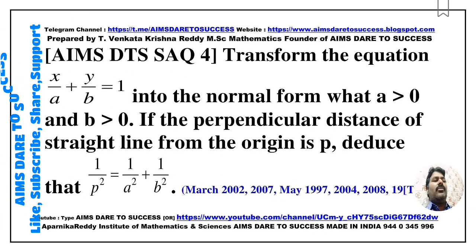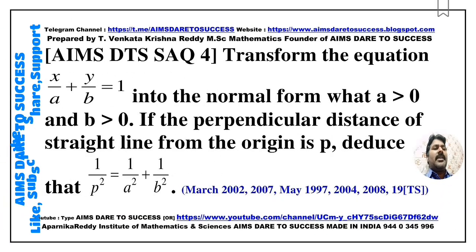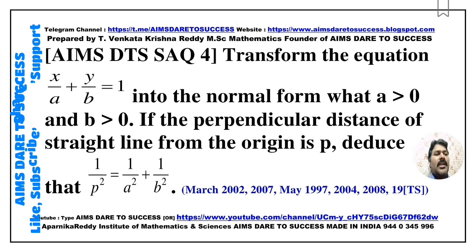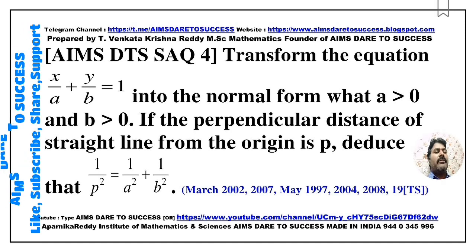Next SAQ 4. Transform the equation x/a + y/b = 1 into the normal form, where a > 0 and b > 0. If the perpendicular distance of the straight line from the origin is p, hence deduce that 1/p² = 1/a² + 1/b². This question is also a VIP question, my dear students. Practice more. This question came from March 2002, March 2007, May 1997, May 2004, May 2008, May 2019 Telangana.